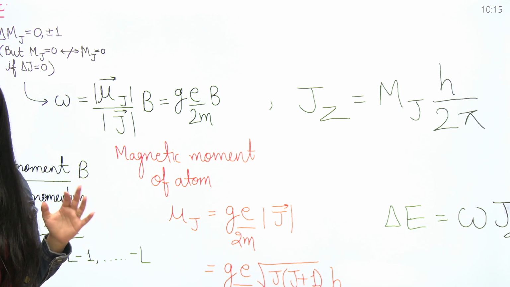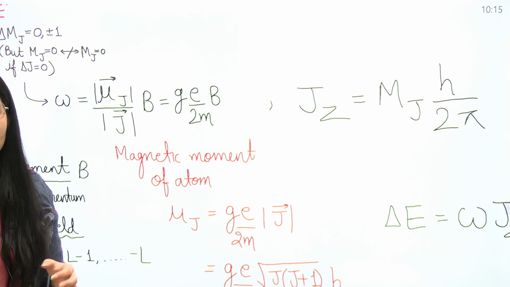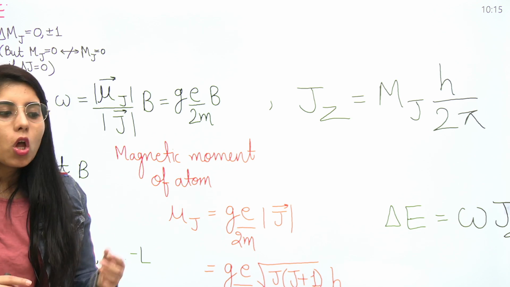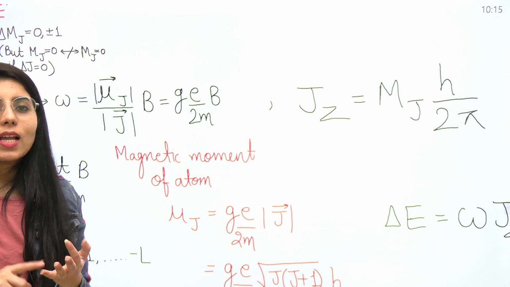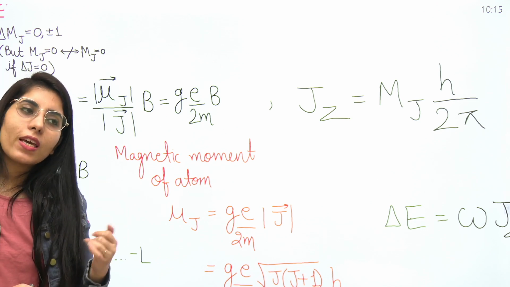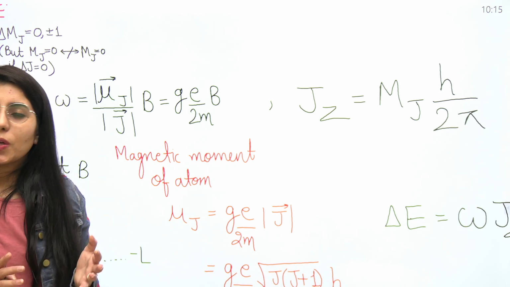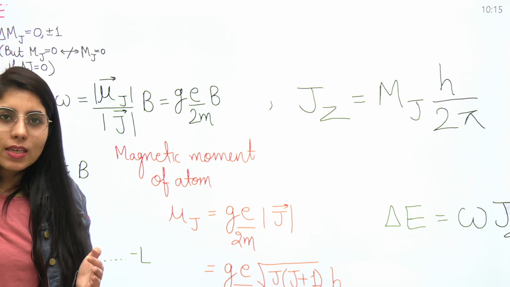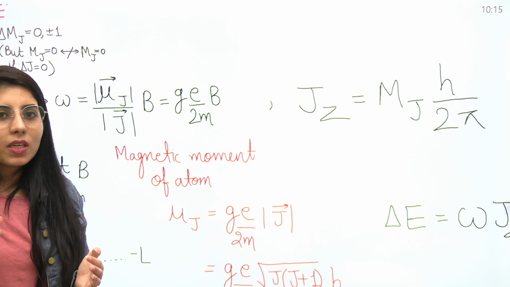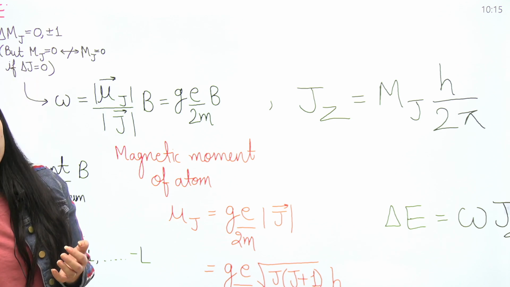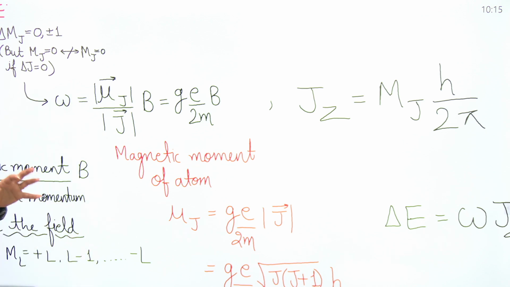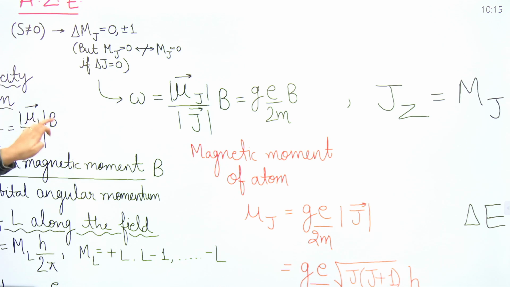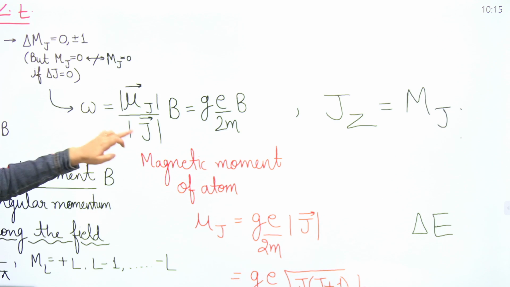It is going to be exactly the same as the normal Zeeman effect, but the difference is, since in this case spin is non-zero, you will have the value of J as L plus S. But in the previous case, the normal Zeeman effect, spin was 0. So S is 0, and J is equal to L, and that's why we were writing most of the formulae in terms of L. This was corresponding to the normal Zeeman effect, while this one corresponds to the anomalous Zeeman effect.